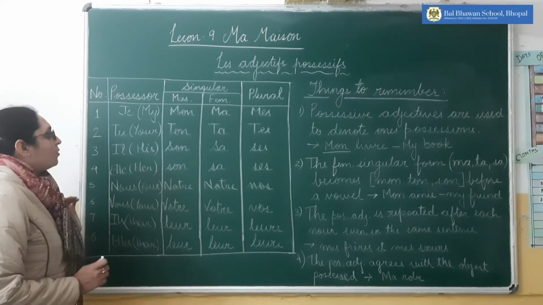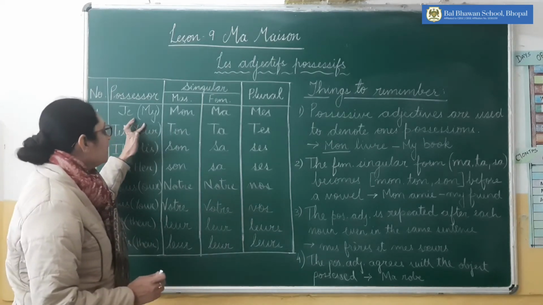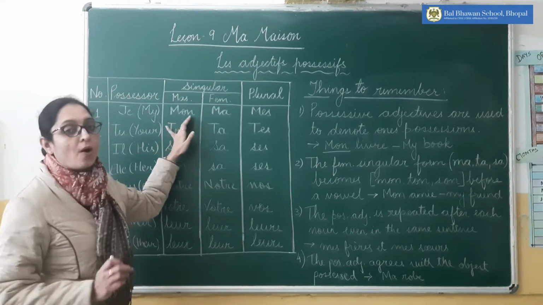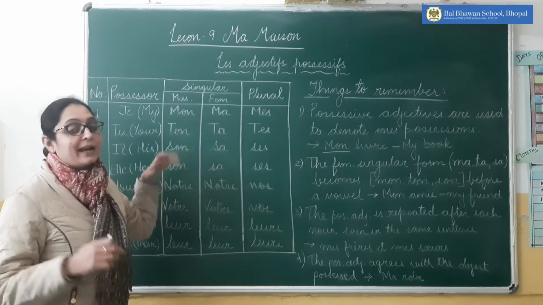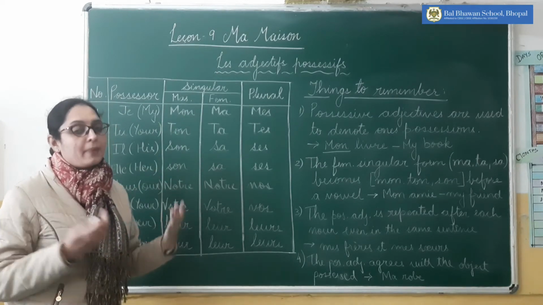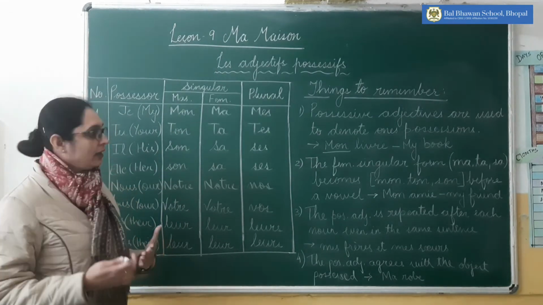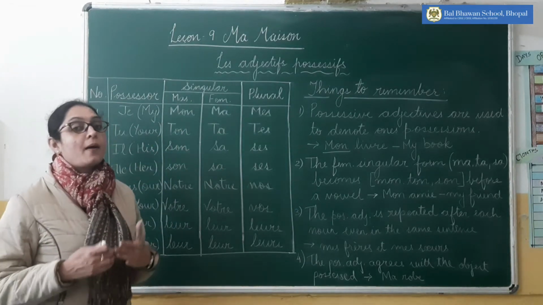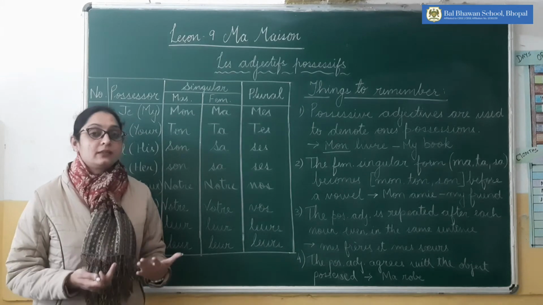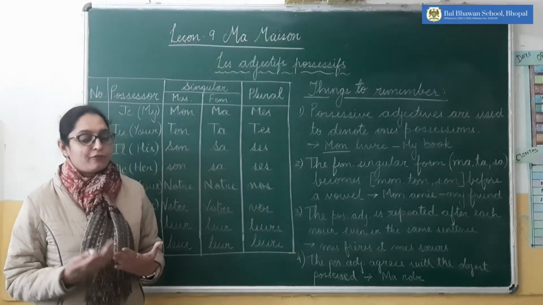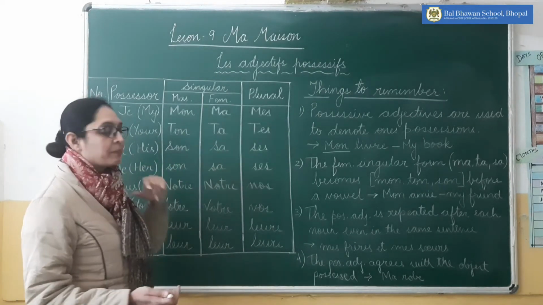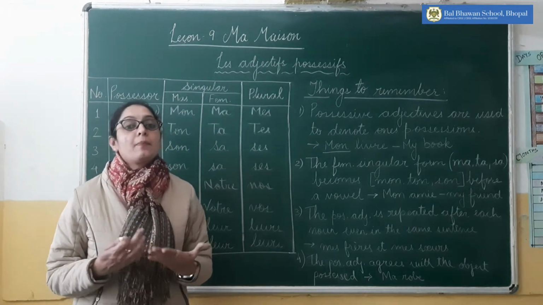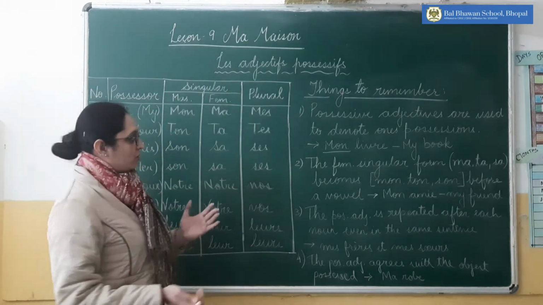Now if we are talking about my, for a masculine singular person you will use mon. My father will be mon père. Then ma for feminine singular, so ma mère, my mother. For a feminine person, you will use ma. And mes for plural, so my parents will be mes parents. So this is clear?